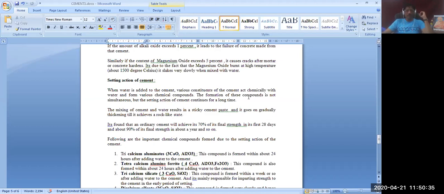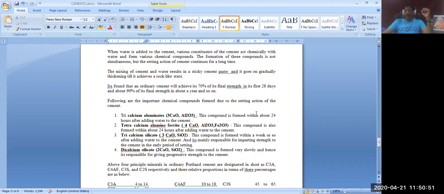When water is added to cement, various constituents of the cement act chemically with the water. Various constituents form various chemical compounds. The formation of these chemical compounds is not simultaneous, but the setting action of the cement continues for a long time. So the chemical ingredients, those raw materials, will act with the water to form some chemical compounds. They can be called complex chemical compounds, because of which the cement gets the property of stiffening, solidifying, and hardening.